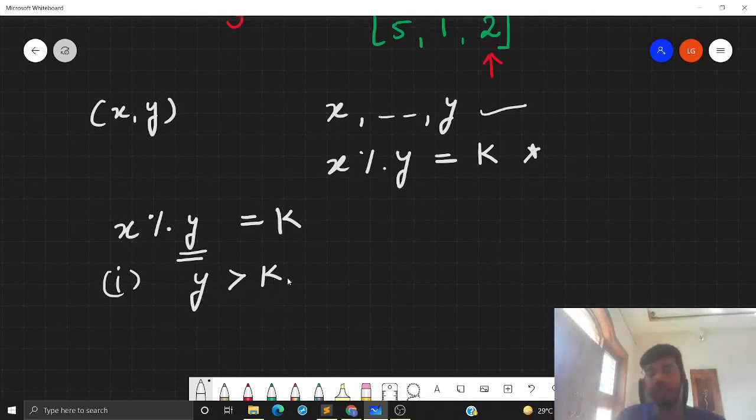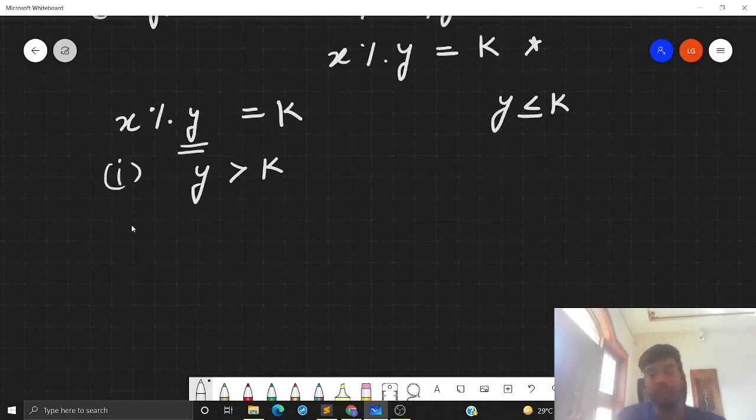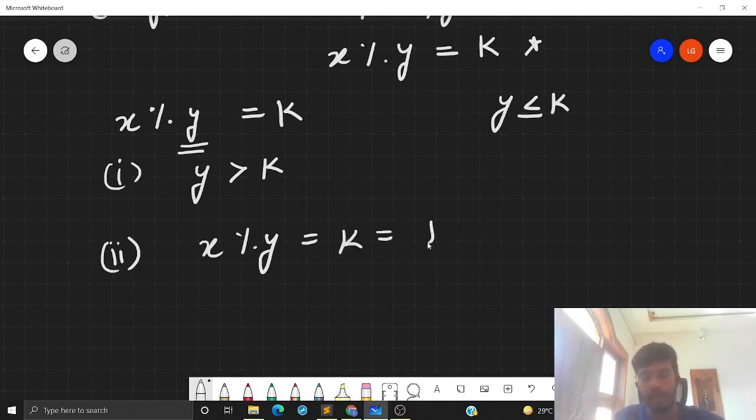If y is less than or equal to k, then I can surely say that there will not be any x such that x mod y will lead to k. So the first condition is that y should be greater than k. Now once y is greater than k, I have x mod y as k and I can write k as k mod y, right?